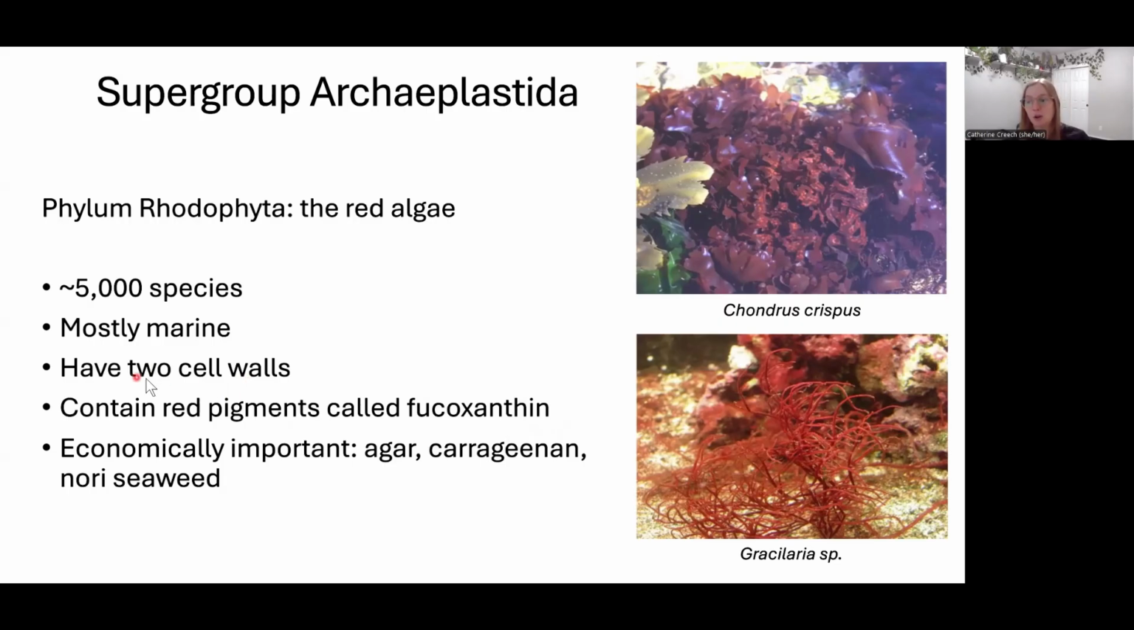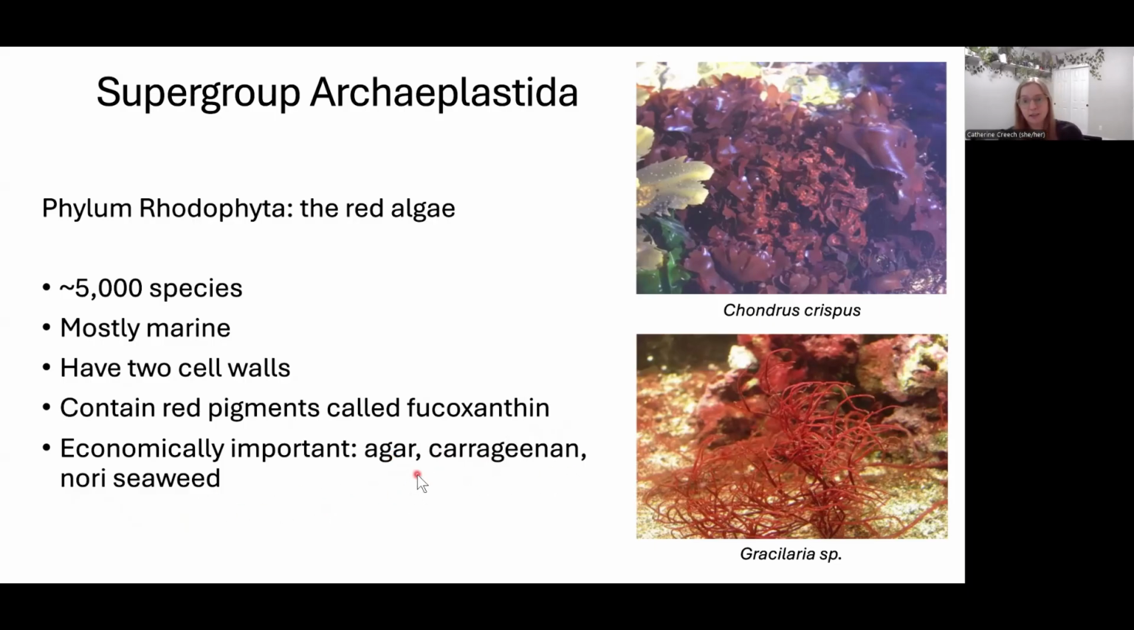There's 2 cell walls, and the components of those cell walls are economically important for us. We use the components of those cell walls to make agar, to make carrageenan. This is also the family that nori seaweed is in, so we eat these items often.